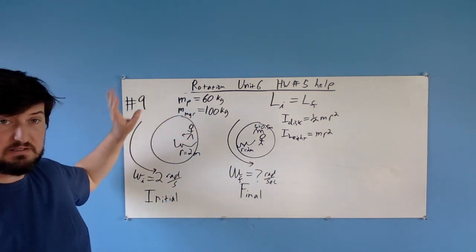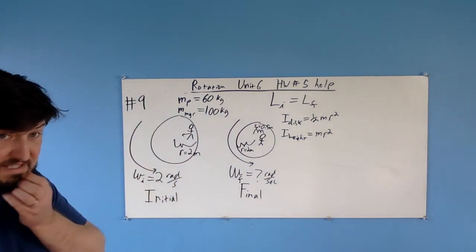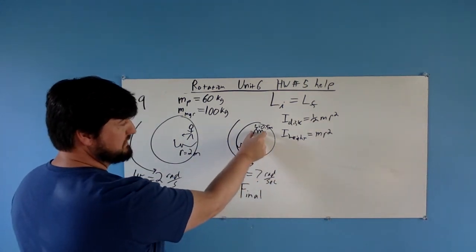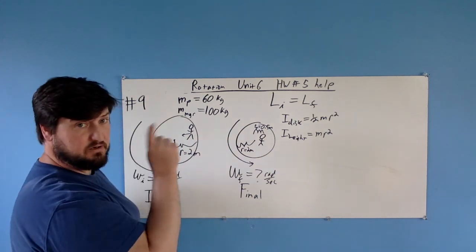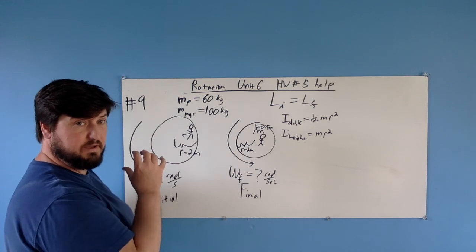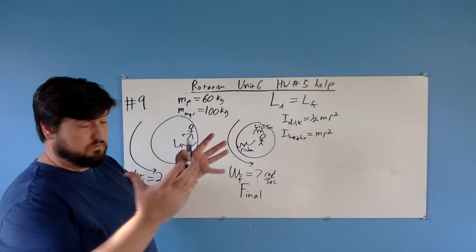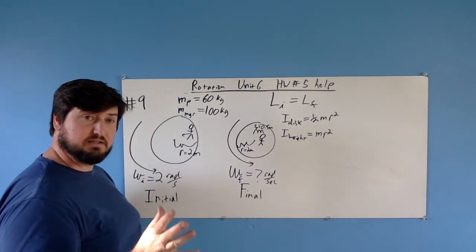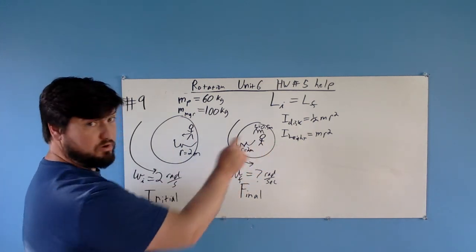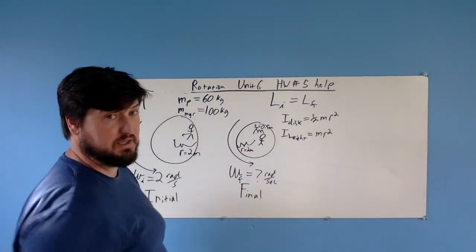Now, obviously, the mass of these things is not going to change. So your final condition, those masses are still the same. What happens at the end, though, is that this person has walked inwards, right? And they end up only 0.5 meters away from the center of rotation at the end, whereas at the beginning they were on the edge, so they were 2 meters away. The disk, again, didn't change. The merry-go-round didn't suddenly explode or implode. It still has a radius of 2 meters. So that didn't change. The only thing that changes from the initial to the final condition is where the person is standing. They were on the edge. Now they're only half of a meter from the center.